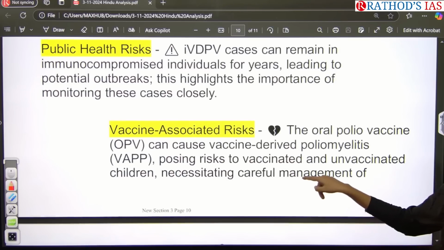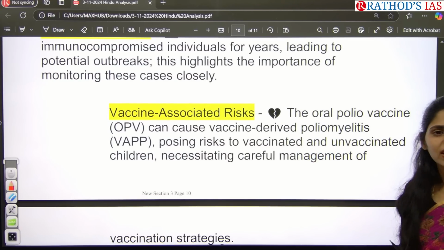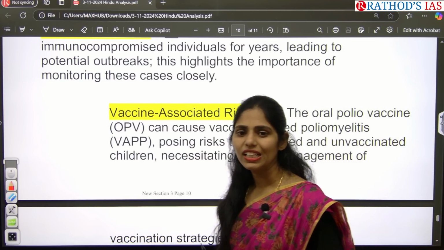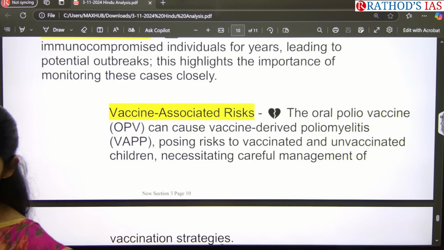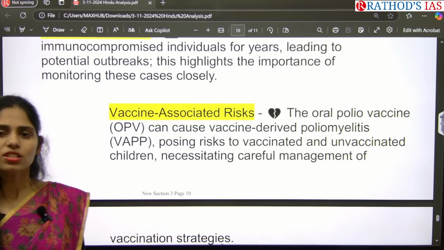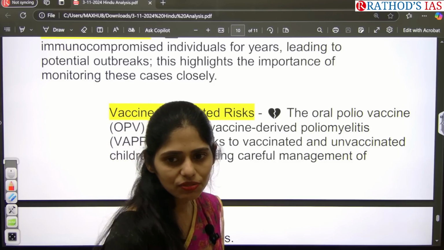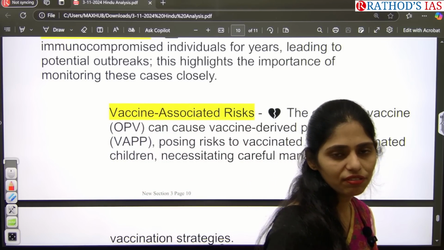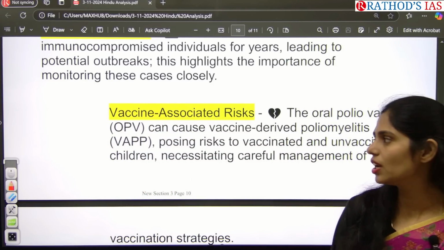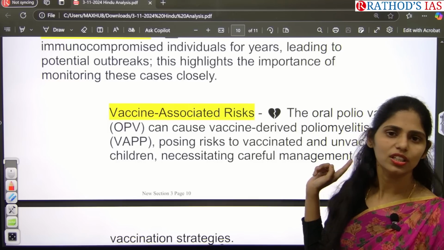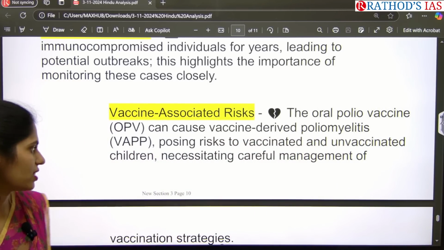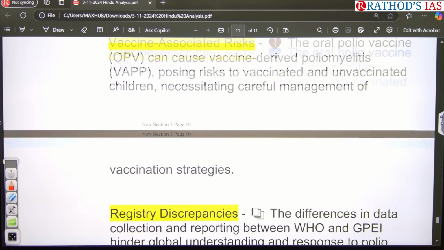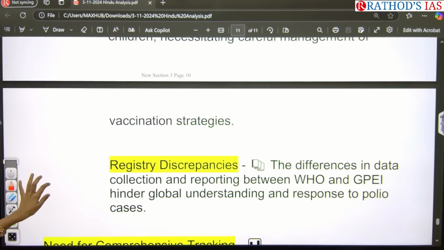Especially developing countries and least developed countries are dependent on vaccines to control disease, right? So if WHO is not giving information about diseases caused by vaccines, that will lead to great damage to developing and less developed countries. So we need careful management of these vaccine strategies as well.